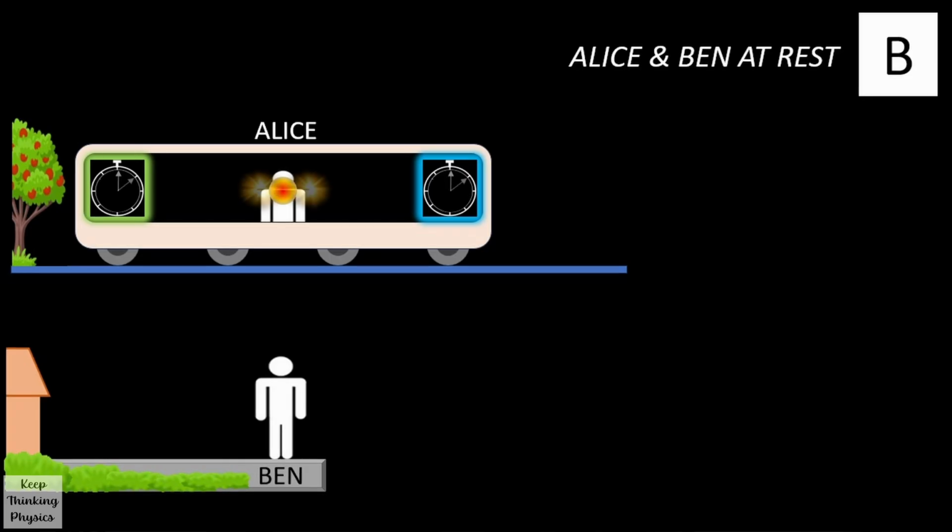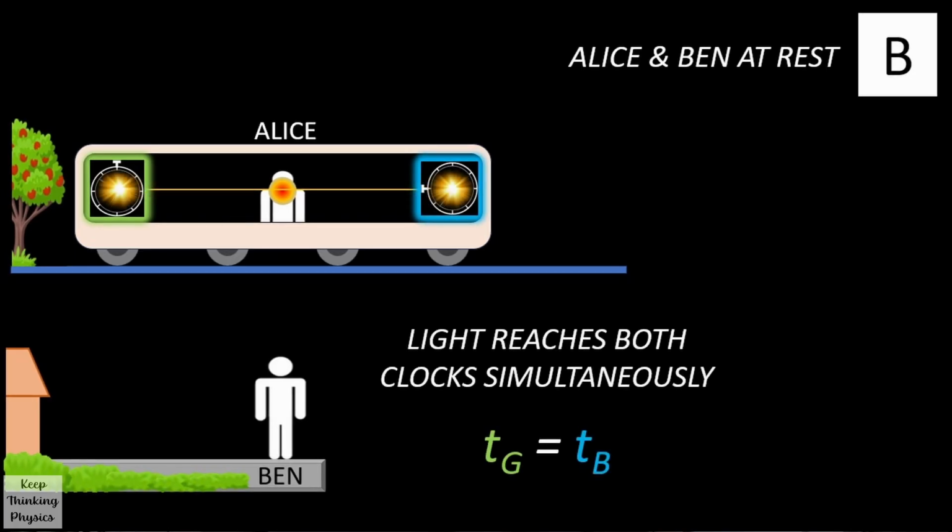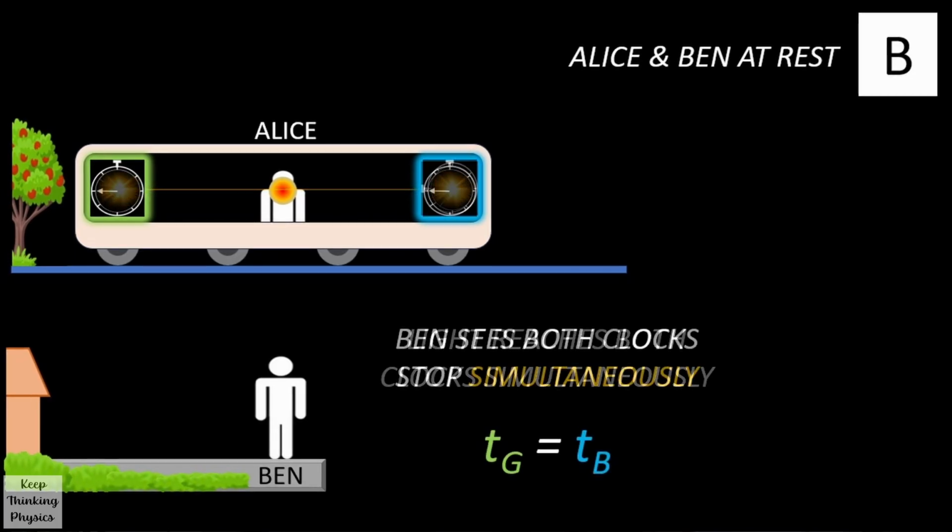Now, if we take the case that Alice is at rest opposite Ben, then from Ben's perspective, this is what happens. The light bulb turns on and the light travels to both clocks, and Ben also sees the clocks showing the same time. So for Ben, the clocks stop simultaneously when Alice is at rest.